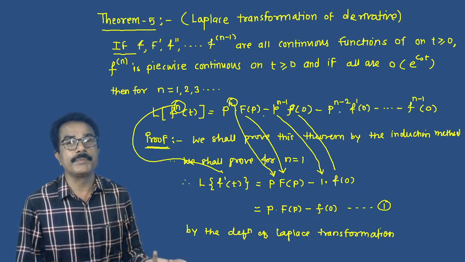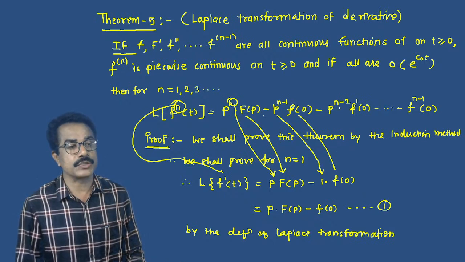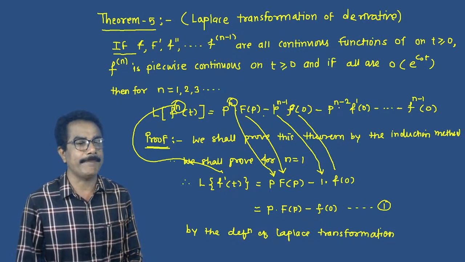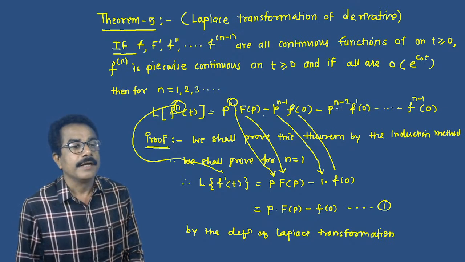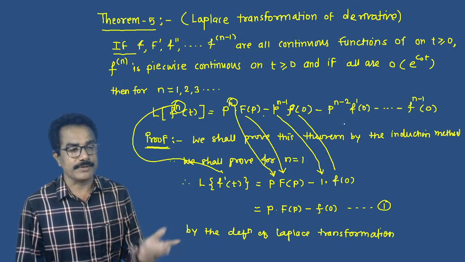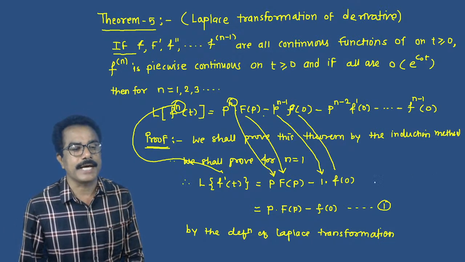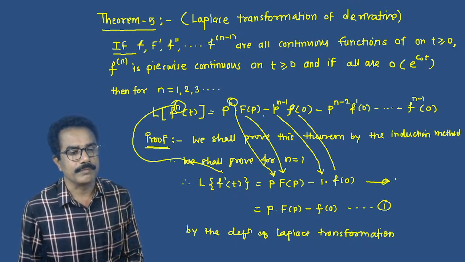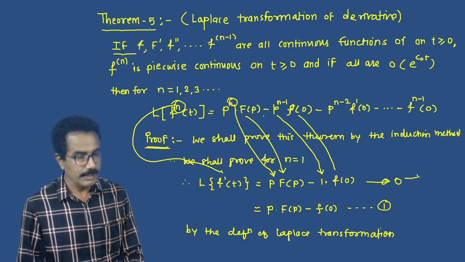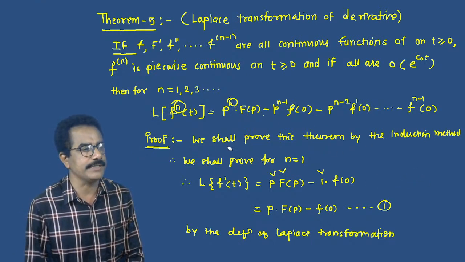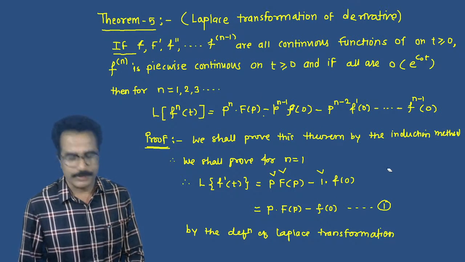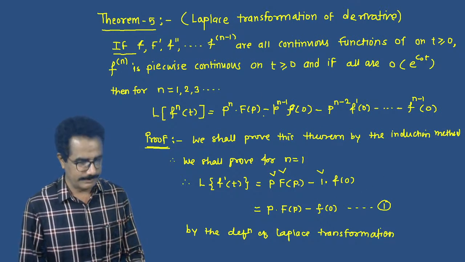Then if we put n equals 1, see this, p raised to minus 1. So all our remaining terms go to 0. All remaining terms go to 0. So we can write this for n equals 1.